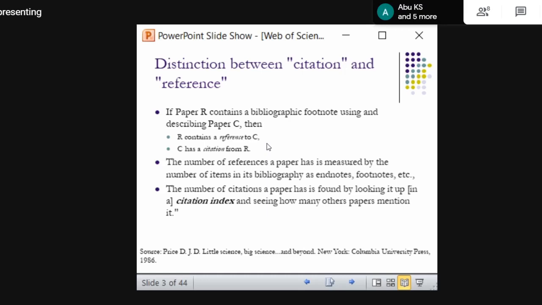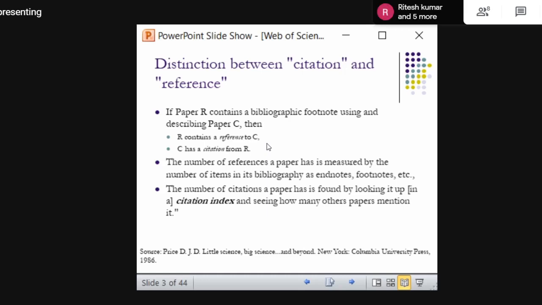So that means there are two associations. R contains a reference to C. That means my paper is R, and I am providing a reference to C. That means my paper contains a reference to Abhilash's paper C. And similarly, vice versa, C has a citation from R. Abhilash has received a citation from Abu. That means C has a citation from R. So the citation count of Abhilash's paper increases by 1. So this is the relationship when you provide a reference to a paper. So this is a specific example.